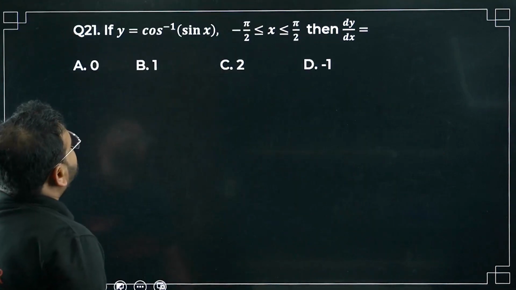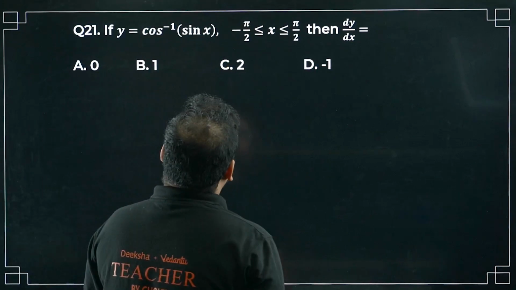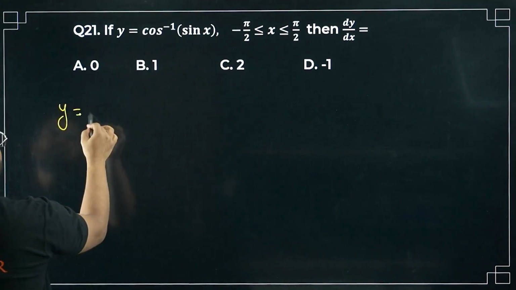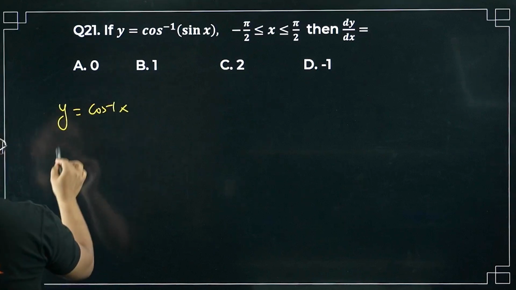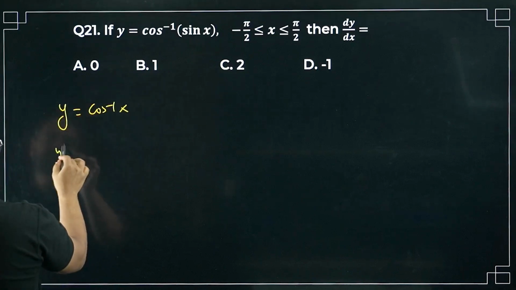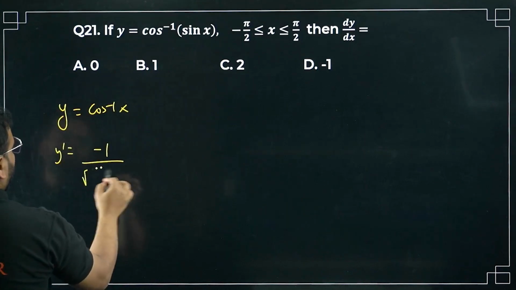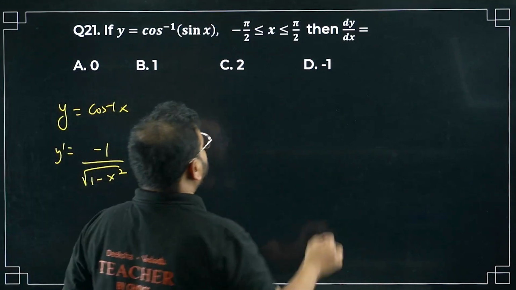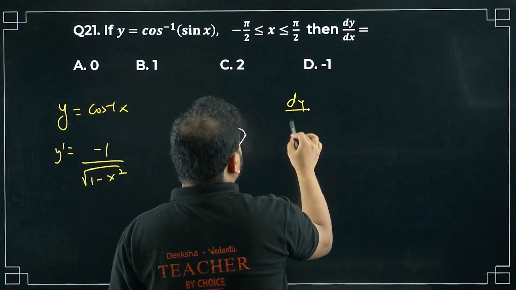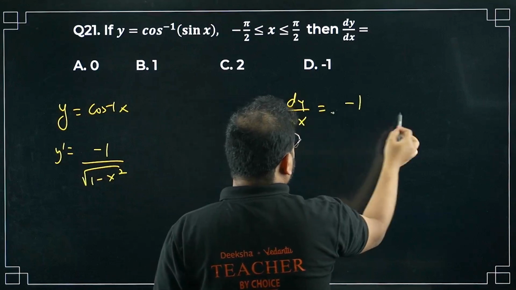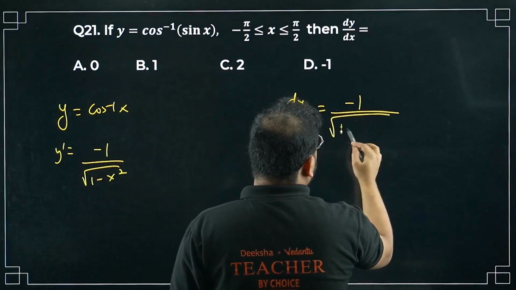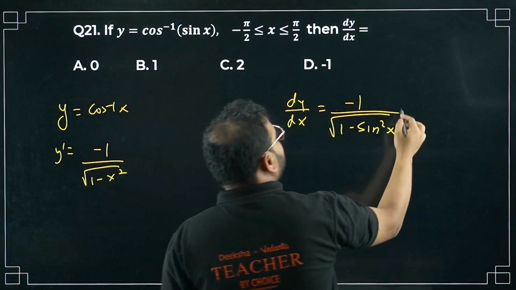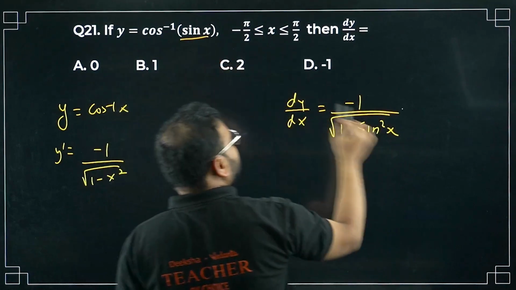If y equal to cos inverse of sin x. Okay. Find derivative. Okay. We know the formula. If I have, let's say, y equals to cos inverse of x, derivative will become, bacha, so your y dash will be nothing but minus 1 upon root of 1 minus x square, है ना? Instead of x we have sin x, so this will become dy by dx will become minus 1 upon root of 1 minus whatever is there sin x, so sin x the whole square, okay, and then chain rule will be there for sin x, it will become so what?